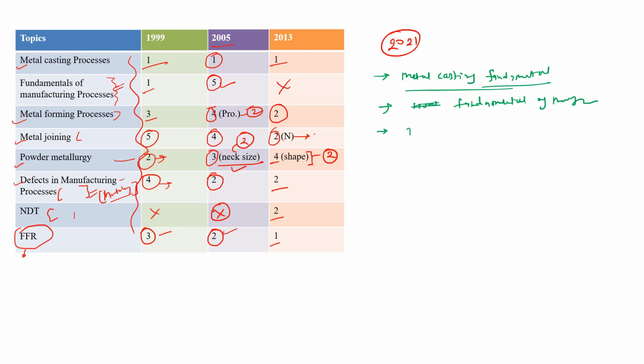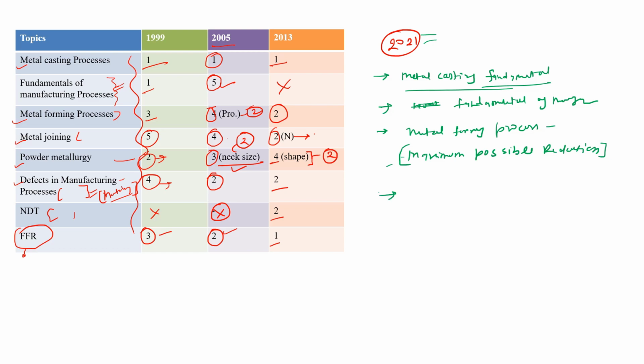And metal forming process, in metal forming process we can see the rolling, and in that rolling they ask the questions from maximum possible reduction. Okay, so this is very important topic. For the calculation of maximum possible reduction, they ask 1 or 2 marks question from this topic every year. So in this 2021 they may ask the question from this topic also.